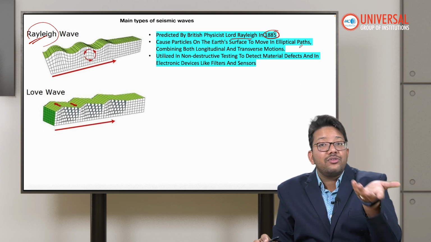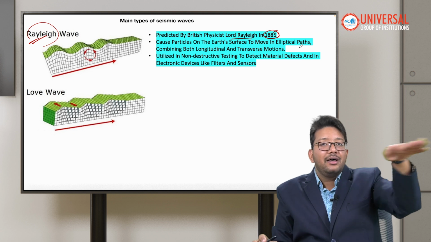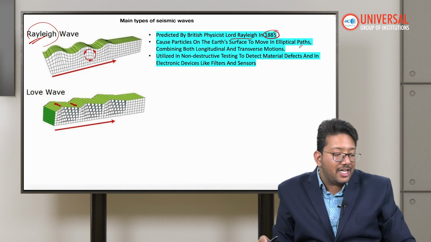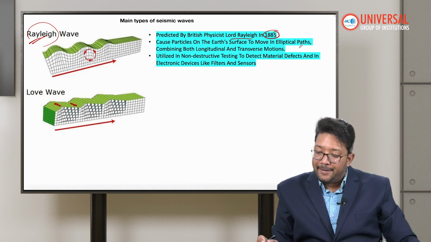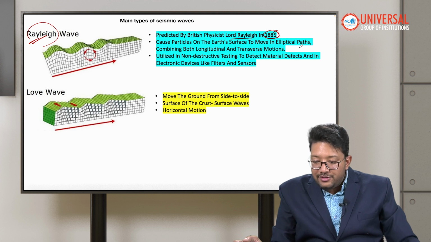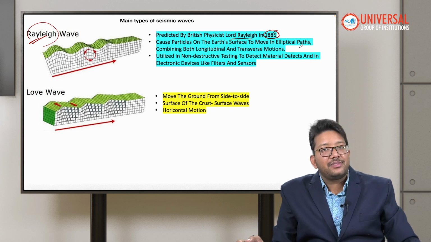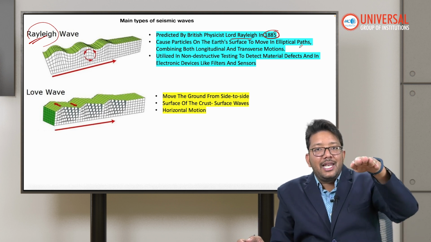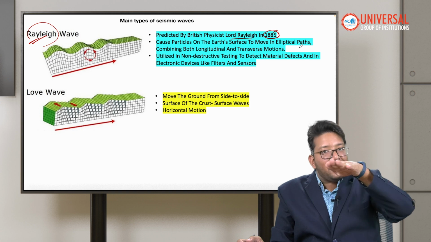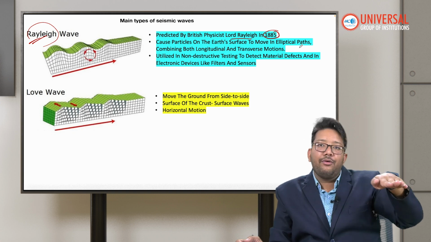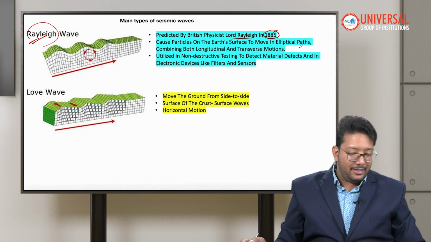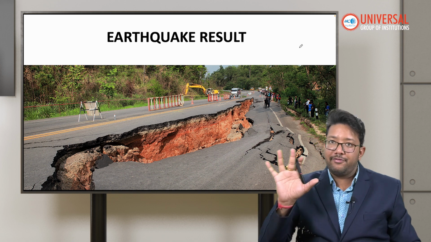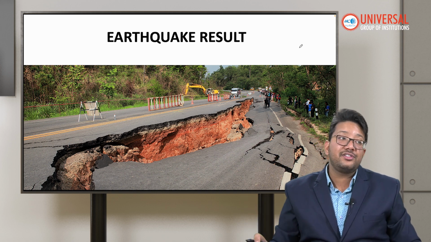Our buildings cannot sustain upward movement and side-by-side movement together. That's why it is so dangerous. Love waves move the ground from side to side like this, but the Rayleigh wave moves sideways along with up and down. So these are our four seismic waves, and these are the result of earthquakes.